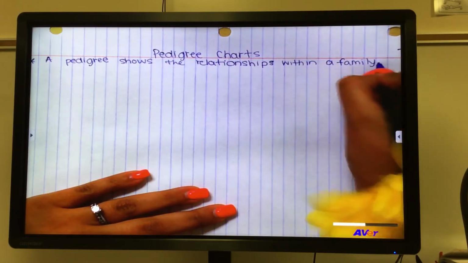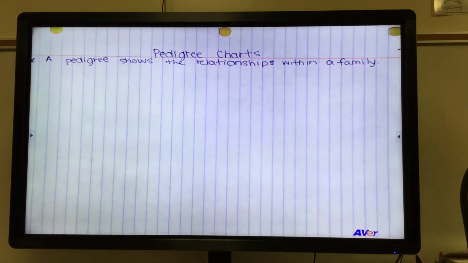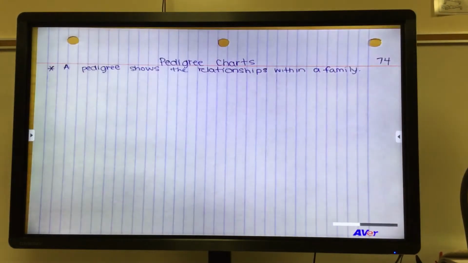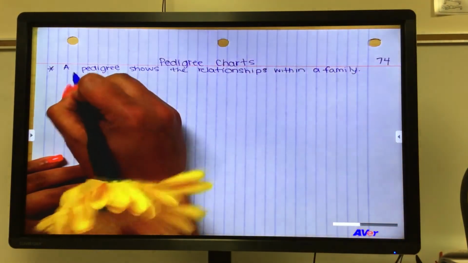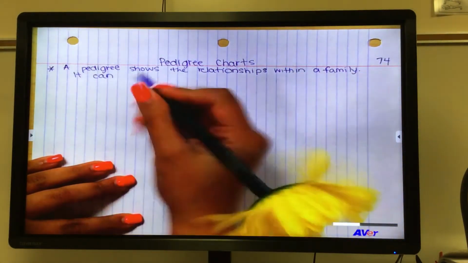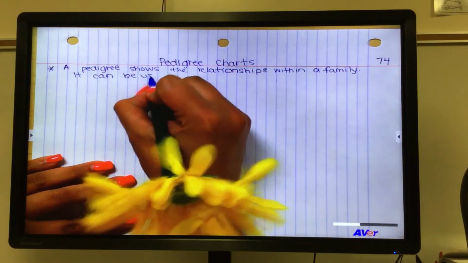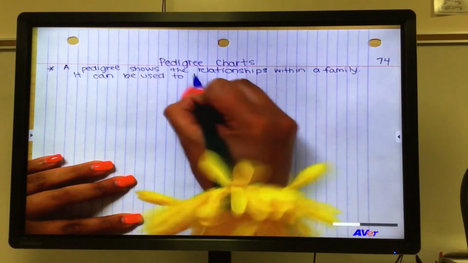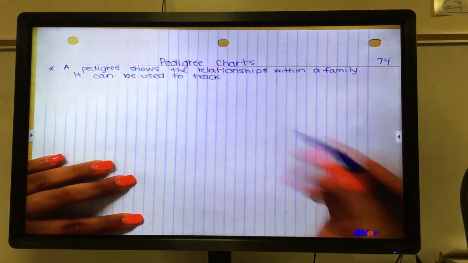So it shows relationships, but why we learned about this in this unit is because we've been talking about genetics. This allows us to trace, to track or trace a genetic trait